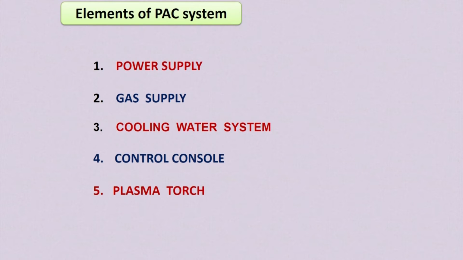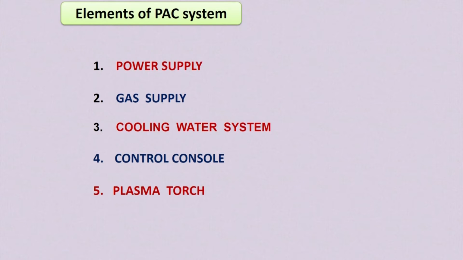These are the different elements of the plasma arc machining system. The first one is the power supply. The second one is the gas supply, the plasma gas supply system. Then the cooling water system, because you have to cool down the nozzle as well as the plasma jet. And then the control console.